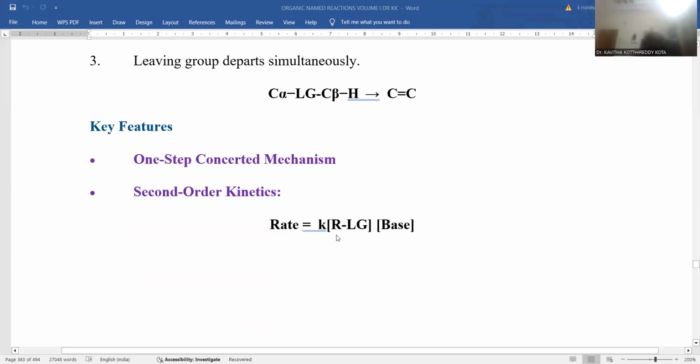Here E2 elimination is considered as a one-step process, and moreover it is a concerted mechanism. All the making and breaking of the bonds are possible simultaneously, hence you can consider it a concerted mechanism. No species can be isolated as an intermediate, right? It's second order, where the rate of the reaction directly depends upon the rate constant and the concentration of the alkyl halide and base as well. Both the substances are directly impacting the rate of the reaction. That's the reason it is second order kinetics.